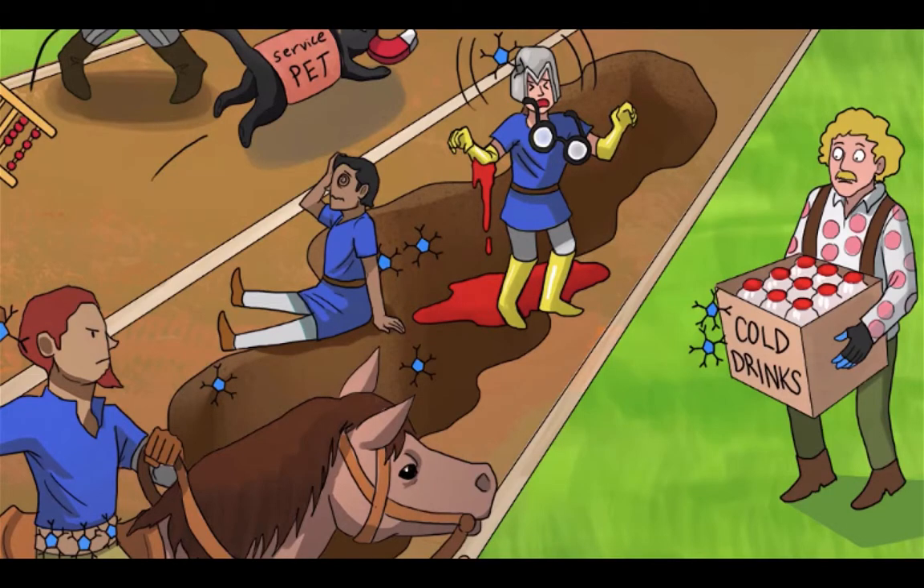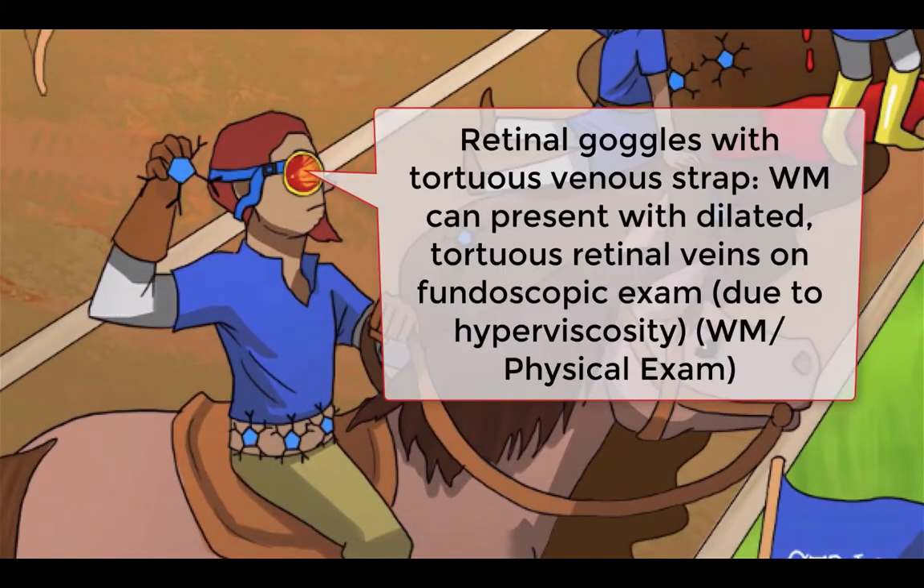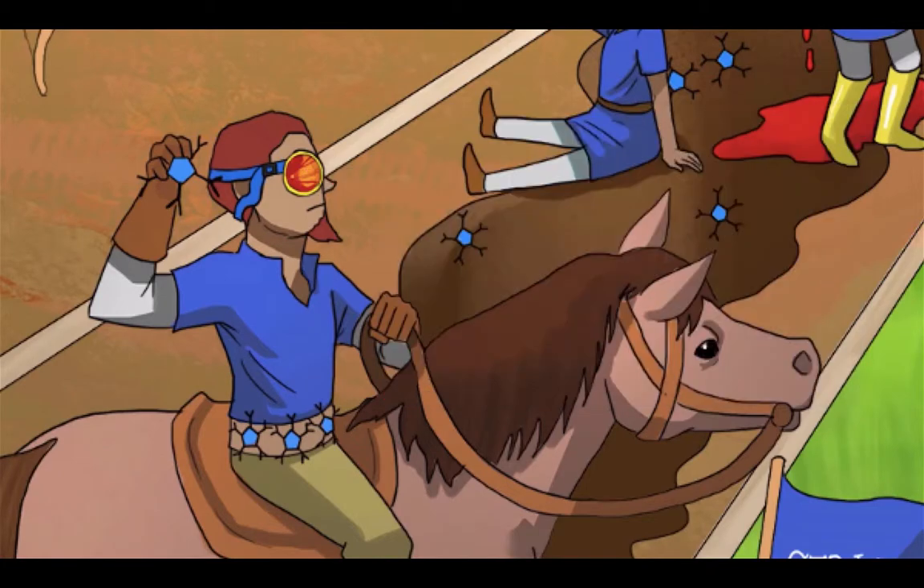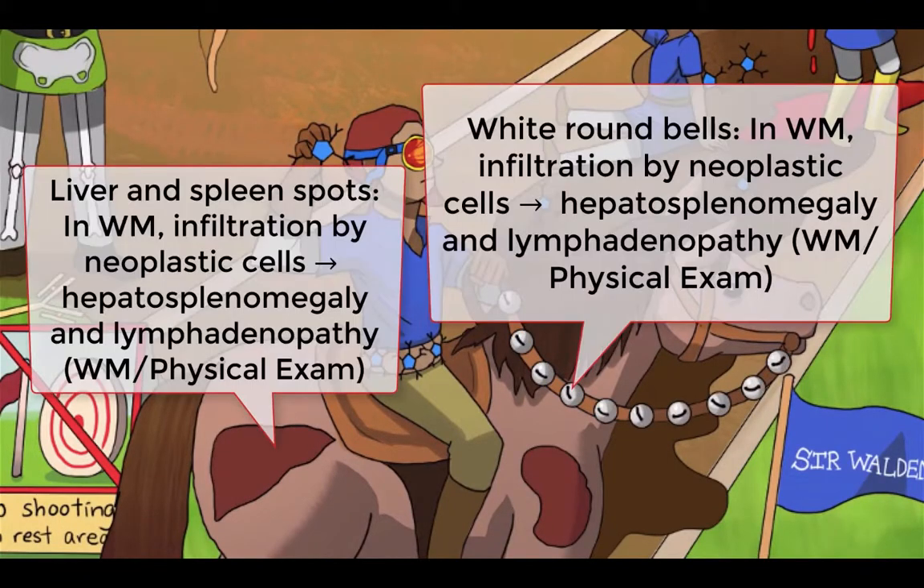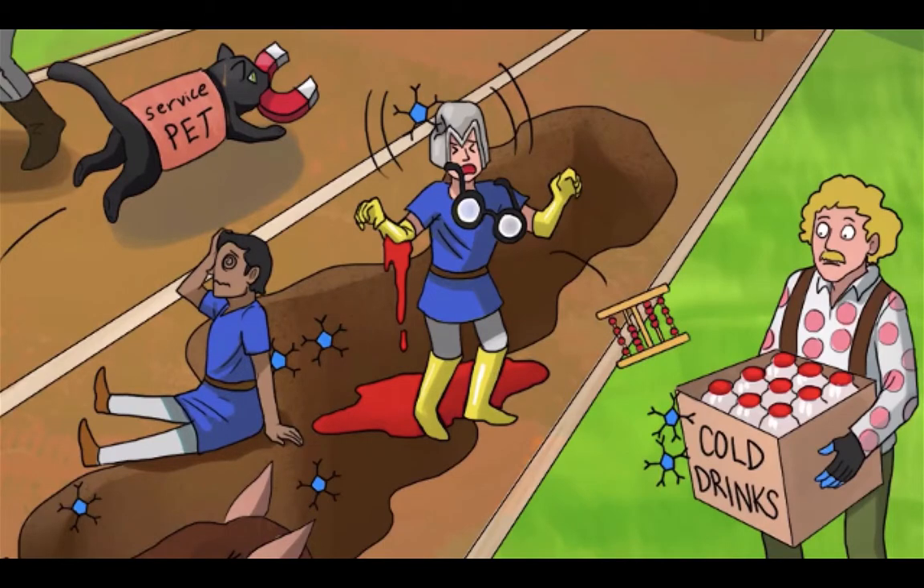It's important to note that, unlike in multiple myeloma, in Waldenstrom's macroglobulinemia, lytic bone lesions and renal insufficiency are rare. On fundoscopic exam, look for dilated, tortuous retinal veins, which is a result of hyperviscosity. This is represented by Sir Waldenstrom's cool retina goggles. We made the strap blue to remind you of veins specifically. Neoplastic cells can infiltrate the lymph nodes, liver, and spleen, which, in about 25% of patients, will cause lymphadenopathy and hepatosplenomegaly. Let's look at some labs.